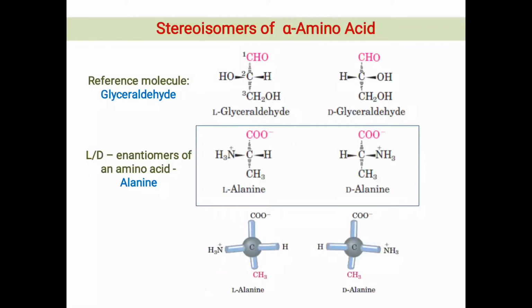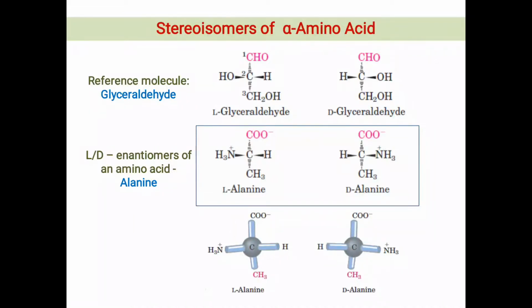And in D-alanine, while drawing its non-superimposable mirror image, we will place the amino group or NH3 plus group on the right side of the alpha carbon and the hydrogen atom at the left side of the alpha carbon atom. This is the configuration which we write on plain two-dimensional paper.